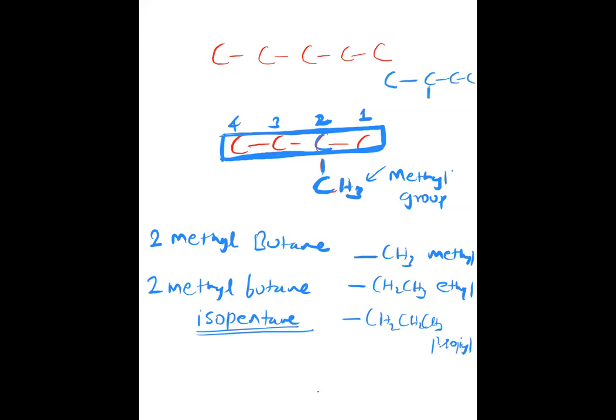Then you will not number it from right to left. You will number it from left to right because it should get the lowest number. So again, it cannot be called 3-methyl butane. It will be called 2-methyl butane only.